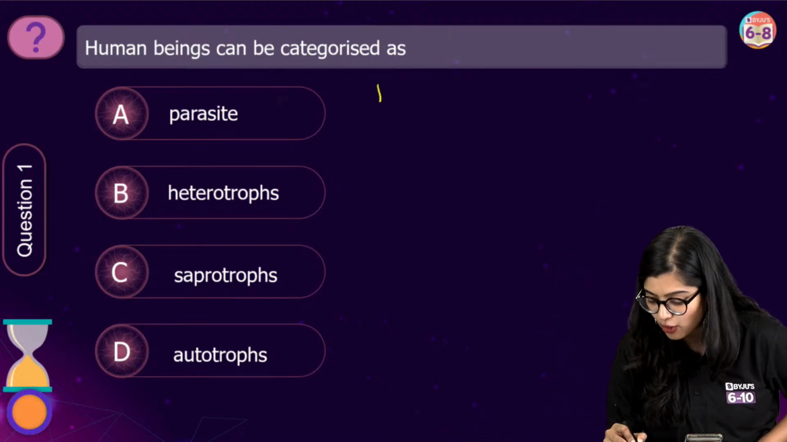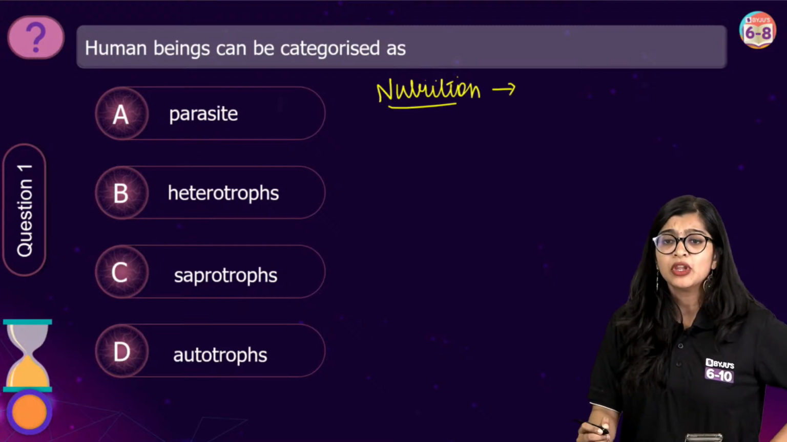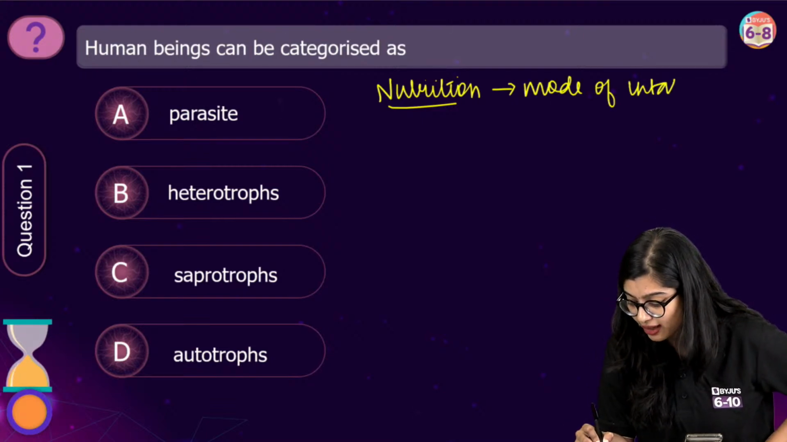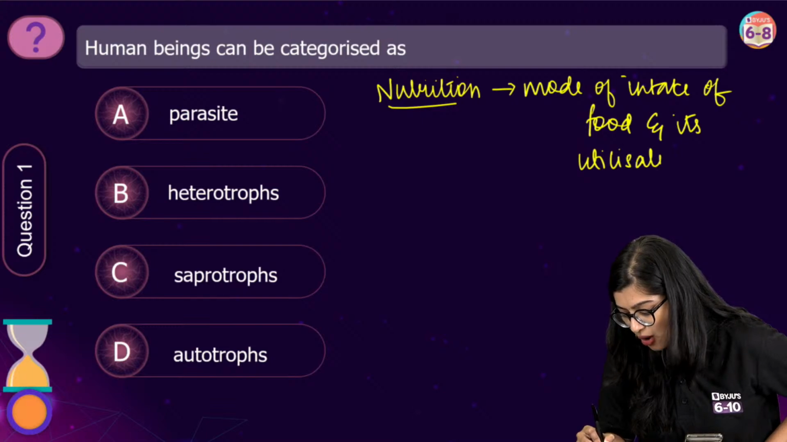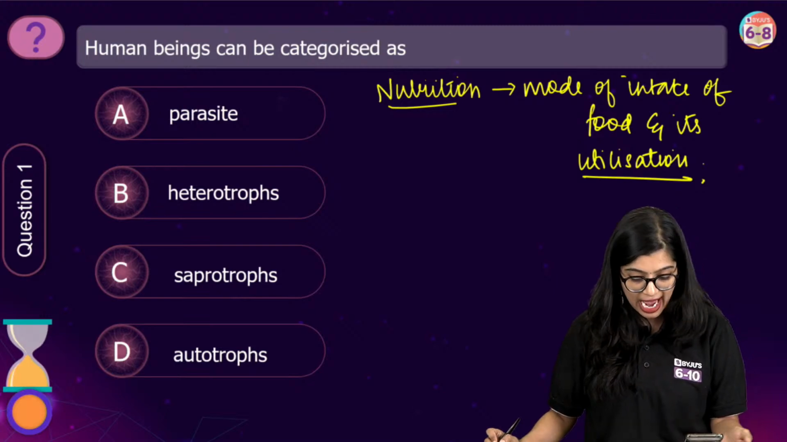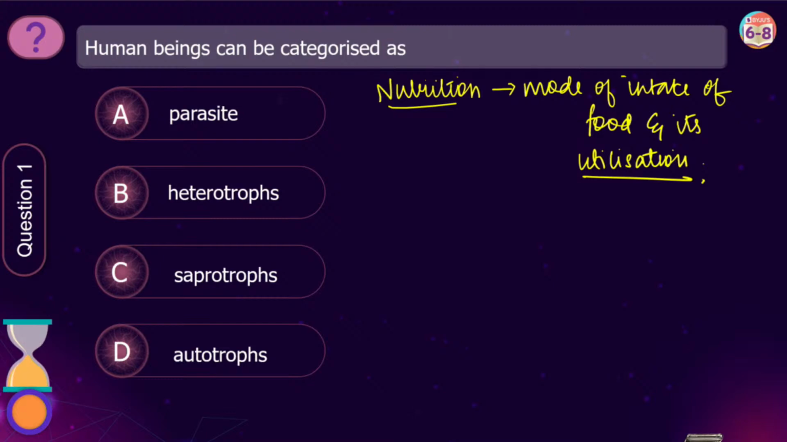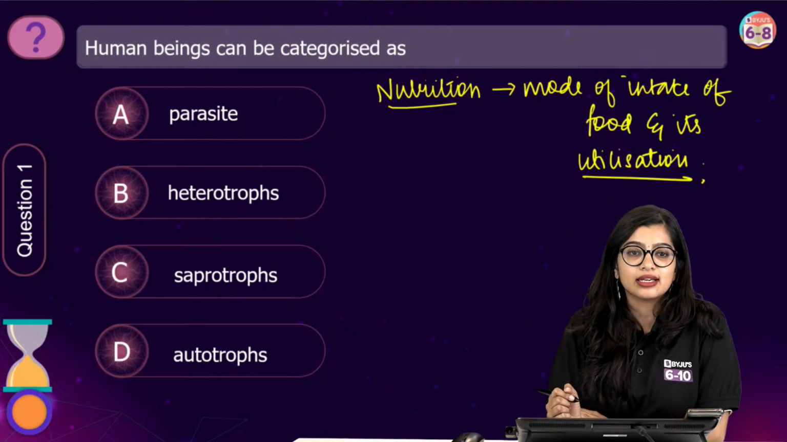So now let me quickly go back in the meanwhile as you answer. I'll tell you a little bit about what is nutrition, right? What is nutrition? Nutrition is nothing but the mode of intake of food, and its utilization. Now, based on this, how do we categorize human beings? Yes? Now, I know many of you here have got the answer, right? It's very simple and easy. Just give me a moment. Yes, everyone, very good, very good. What is the answer here?